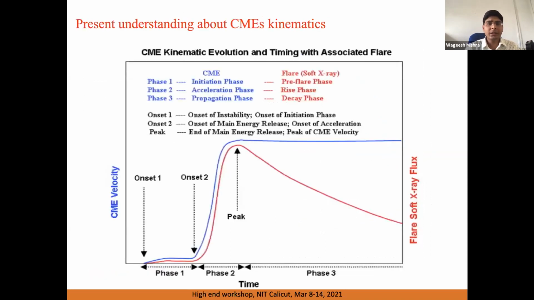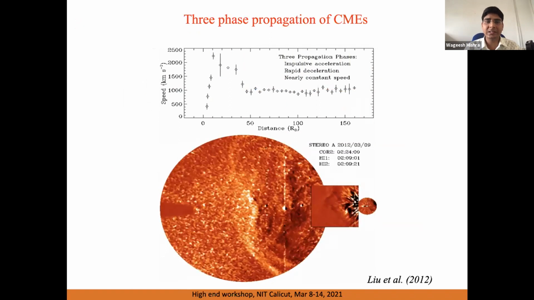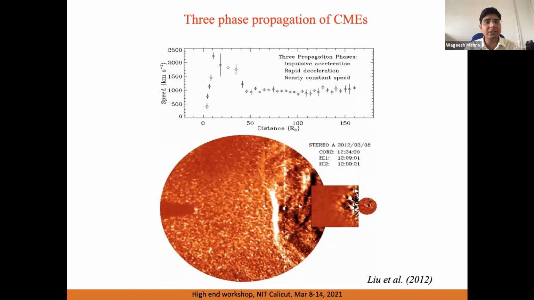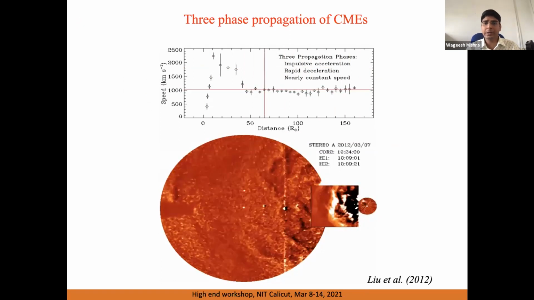So our present understanding is that a CME has three-phase propagation. In the beginning, the CME slowly rises from the sun, and then it has a very impulsive acceleration phase in the inner corona, within 3 solar radii, and then it propagates almost with a constant speed, and that is called the propagation phase. In that phase, the CME has very slow acceleration or deceleration. This has also been confirmed from recent observations. We can see in the top panel that in the beginning, the CME has a very high impulsive acceleration, and after that, it has a slow deceleration and nearly constant speed.